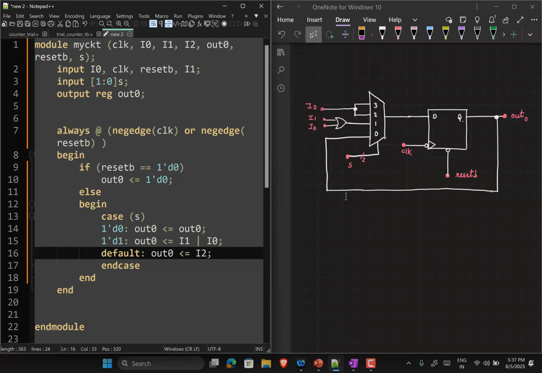Is that okay? Now this default case will come to your rescue when you have S as, let's say, 4-bit and you are interested in only 3 or 4 cases out of it, right? It is a good practice to not leave anything to the tool's imagination. It is a good practice to always tell the tool what value each variable is going to take under all possible conditions. So now if S was a 4-bit number, which means it can take 16 values, you need to specify what happens to out 0 for all 16 values of S. And if you are interested only in 3 or 4 of those values, then definitely put a default case.